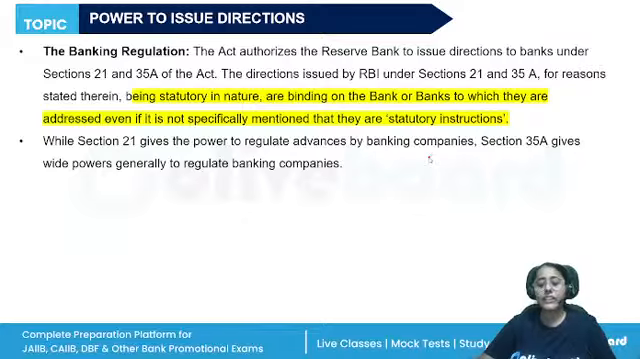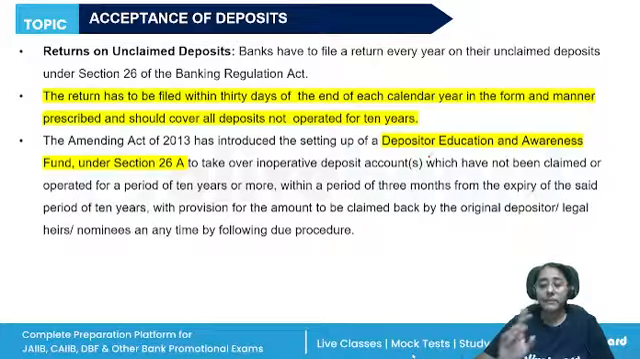Any direction which is given by RBI will be binding on the bank, right? It doesn't matter whether the direction states that it is a statutory direction or not, even if they do not specify to any statutory provision, then also it is binding. The bank will have to follow those instructions. RBI can also give caution, or RBI can prohibit the banking companies in performing any activity.